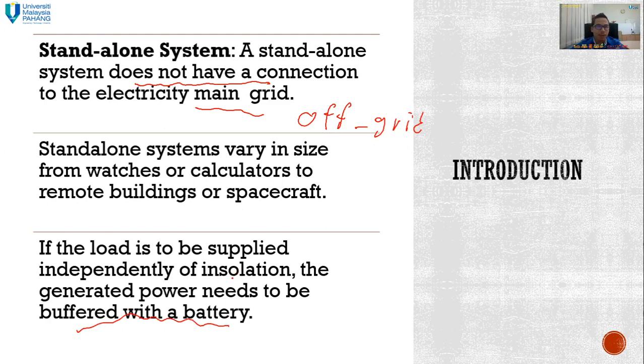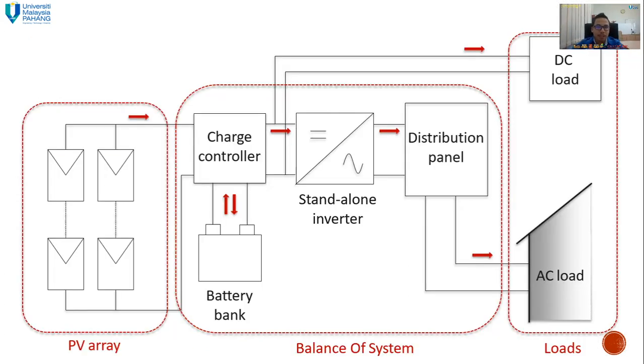But for example, if you have a system that you need to use during the night, you need to preserve the energy generated through the day in a certain device. That device we call a battery. When you have the storage battery, you can store the energy so that you can use it during the night when the sunlight is not available. So this is the very basic structure of the standalone PV system.